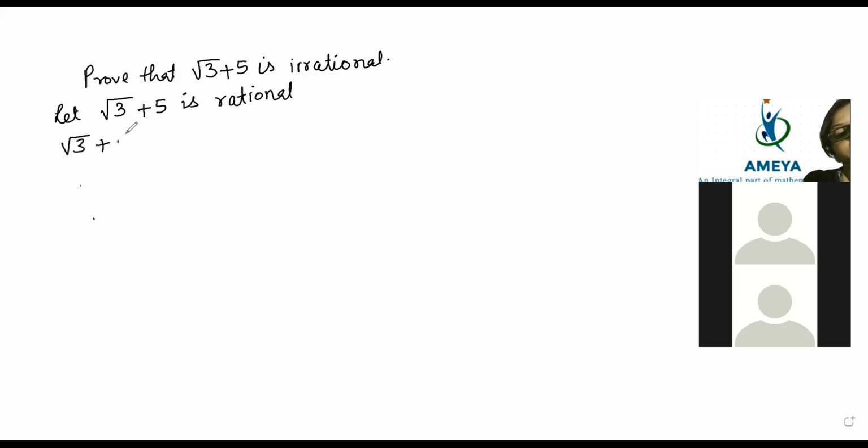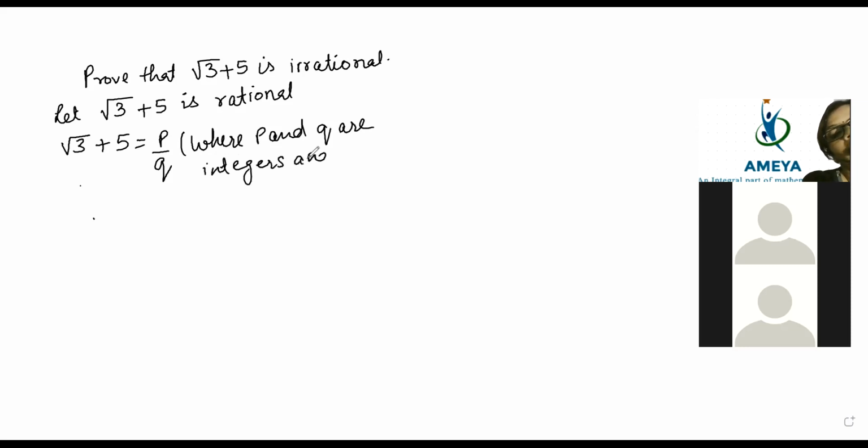Then root 3 plus 5 will be equal to p by q, where p and q are integers and q is not equal to 0.